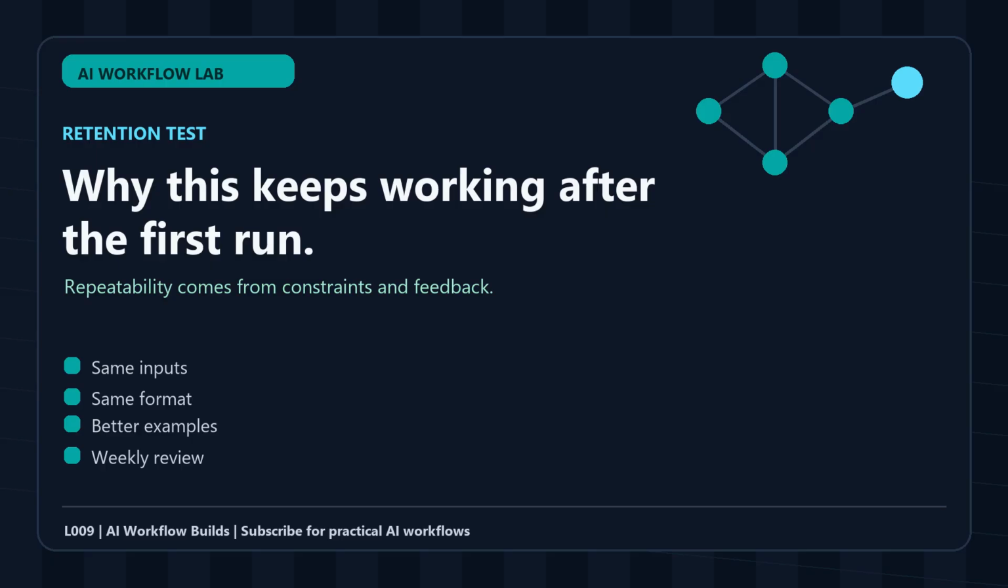Then I decide between these options. Then I create this output. Then I review it for these risks. That one paragraph is more valuable than a complicated automation map.